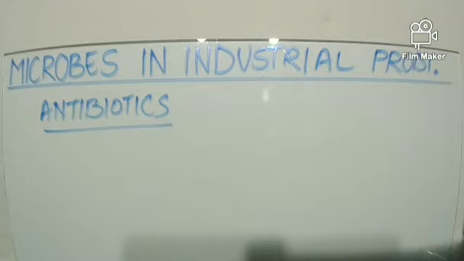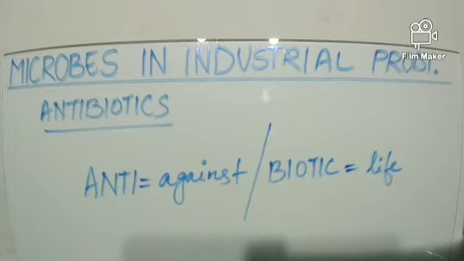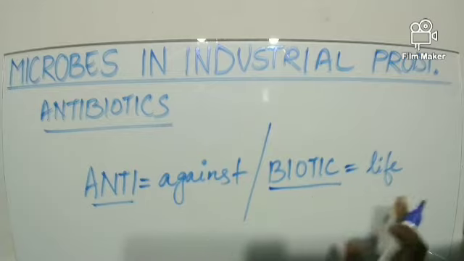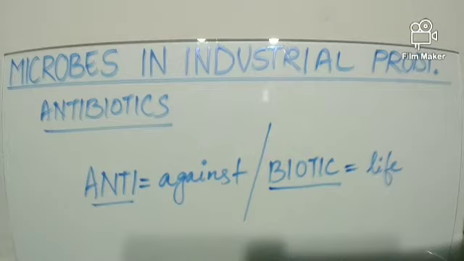Let us now understand a simple trick to remember its definition. If we split the word into two, that is anti and biotic, anti means against and biotic means life. So here we can say that antibiotics are against life. What about us? We are also living. That means humans, animals and plants are also living organisms.